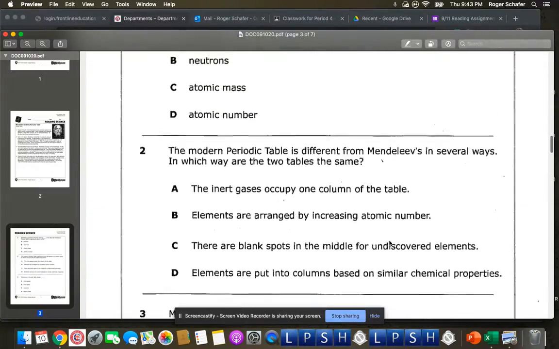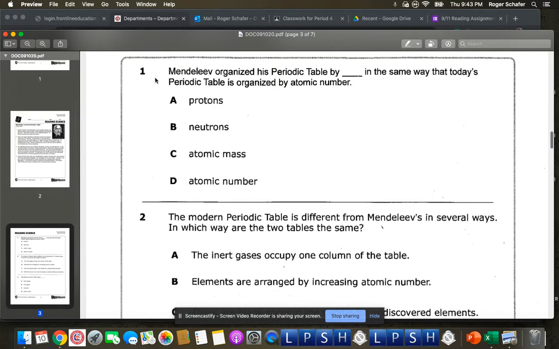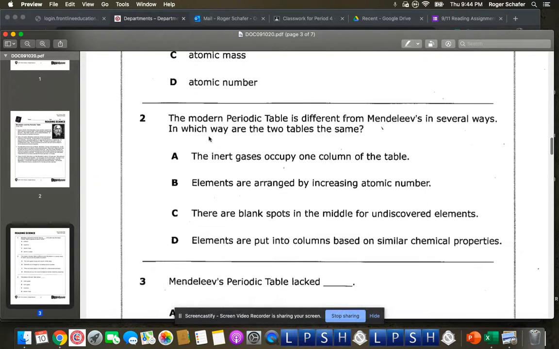All right, let's look at the questions. Number 1, Mendeleev organized his periodic table by blank, in the same way that today's periodic table is organized by atomic number. The choices are protons, neutrons, atomic mass, or atomic number. Number 2, the modern periodic table is different from Mendeleev's in several ways. In which way are the two tables the same?